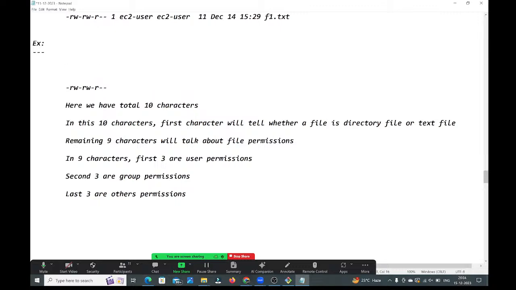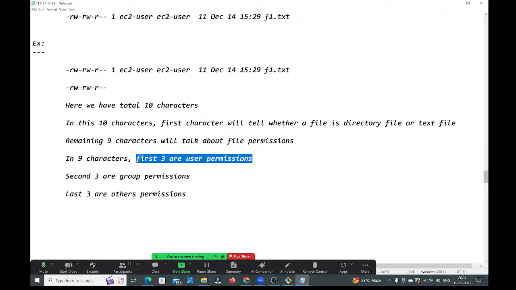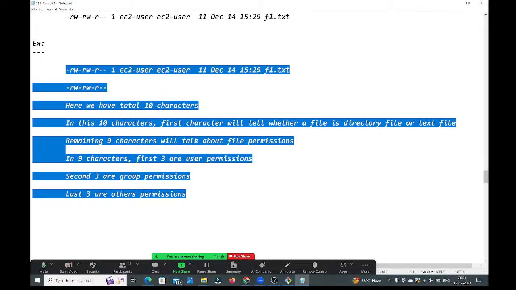Here I have taken this example, and we have a total of 10 characters. The first character tells whether a file is a directory file or a normal text file. In the remaining 9 characters we talk about the file permissions. The first 3 characters are the user permissions, or owner permissions, you can say either. The second 3 are group permissions. The last 3 are others permissions. Have a look into this. How to modify the file permissions we will discuss.